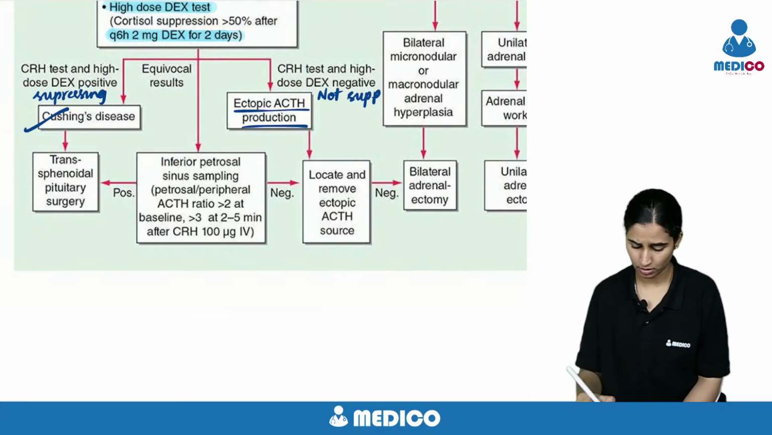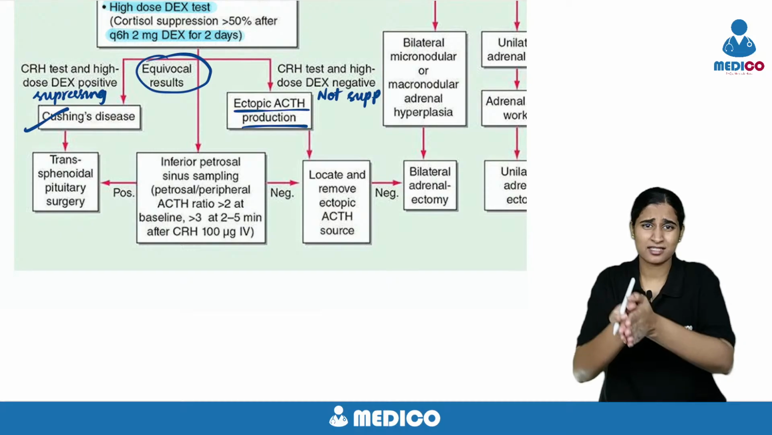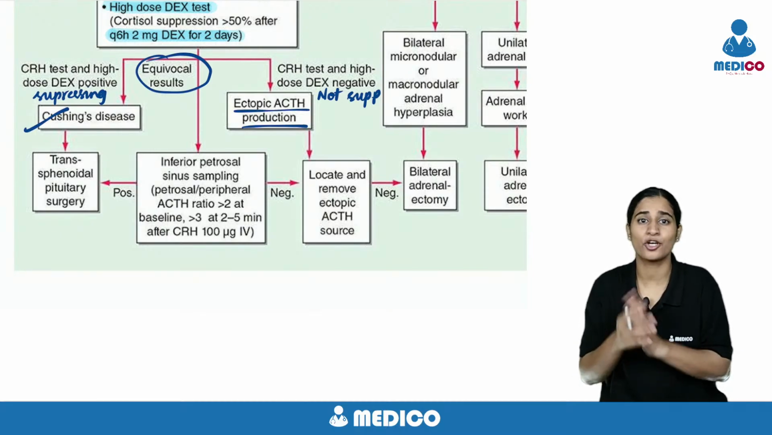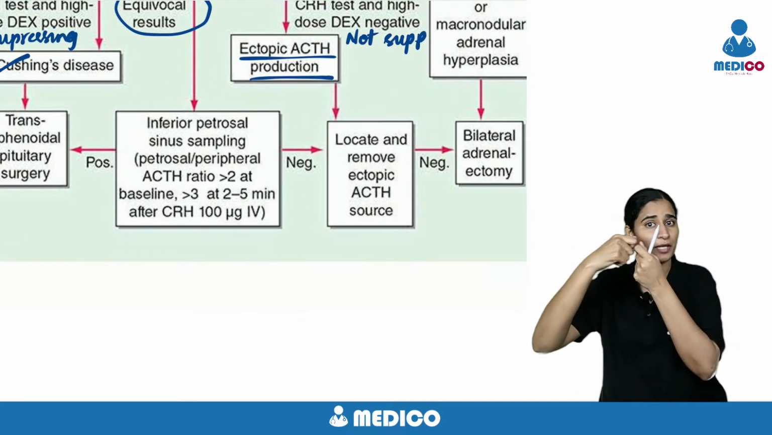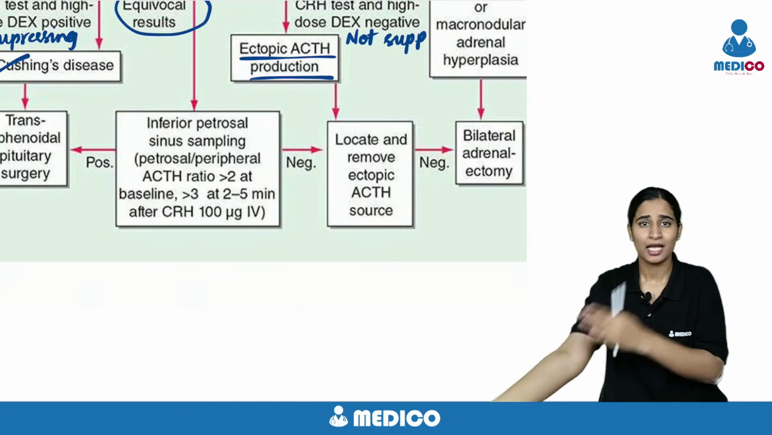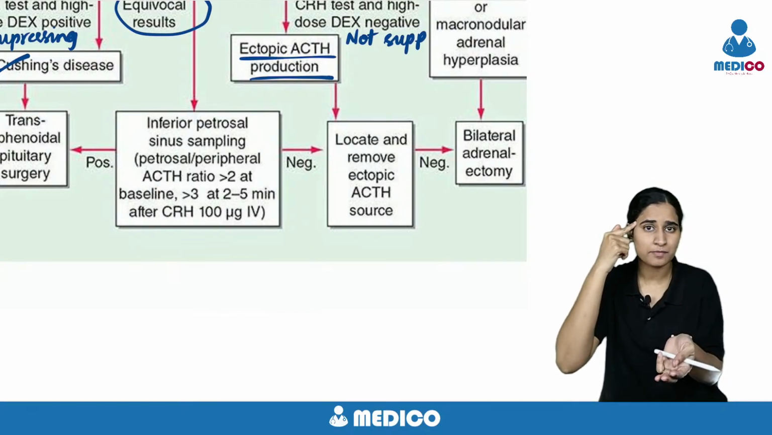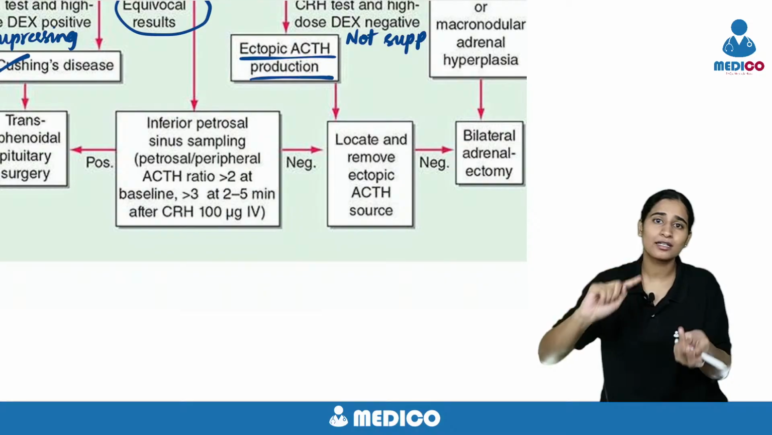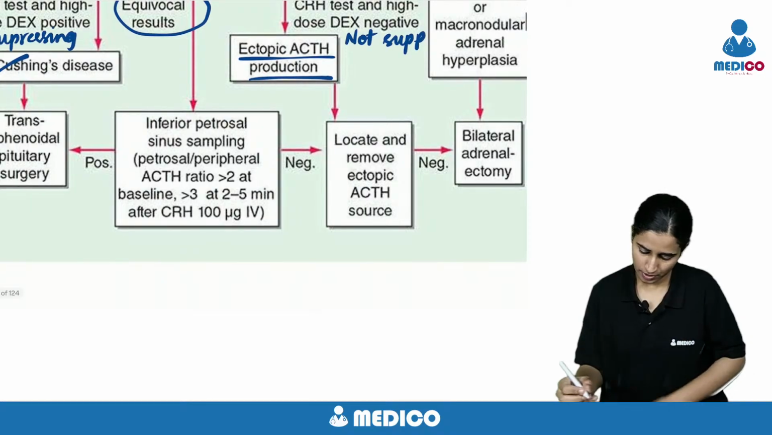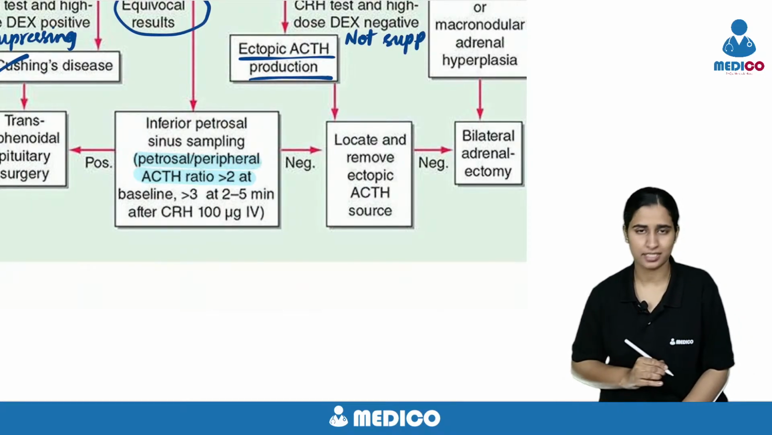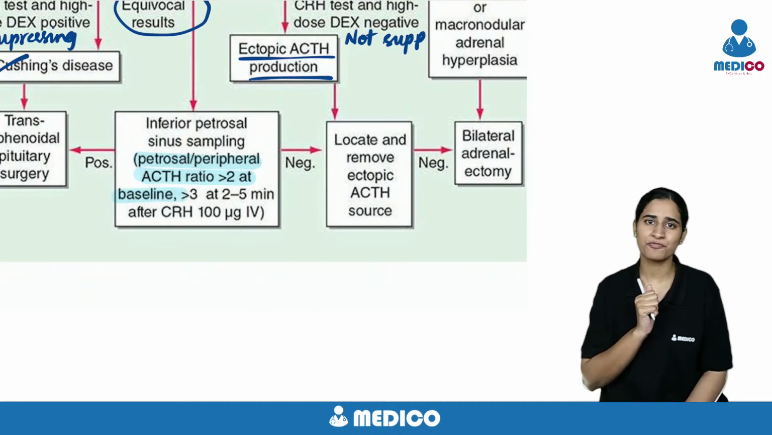If they are equivocal, it's not looking like suppressed or not suppressed, just a midline value, and you are confused, then you can do one thing. What thing you can do? You can take a sample from the petrosal sinus and a sample from the blood and compare ACTH. If the ACTH is more in the petrosal sinus, it means the origin is from the pituitary. If the ACTH is more in the periphery, that is in the blood, it means the origin is ectopic. So you can go for the petrosal versus peripheral ACTH ratio. And if it's more than 2, it means it is because of pituitary.